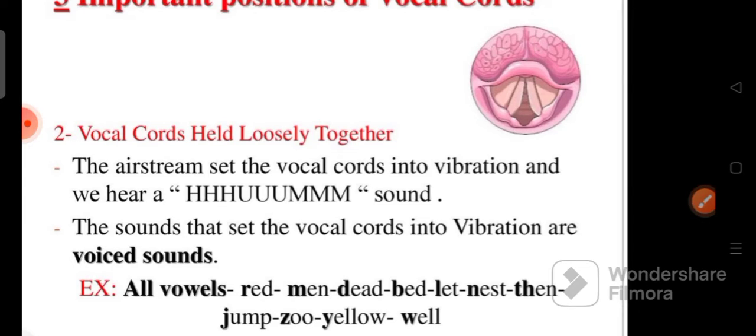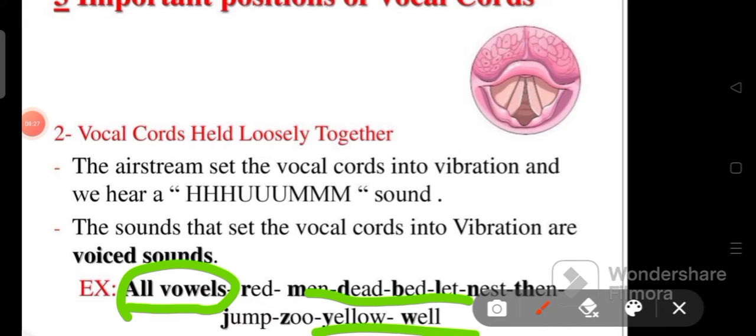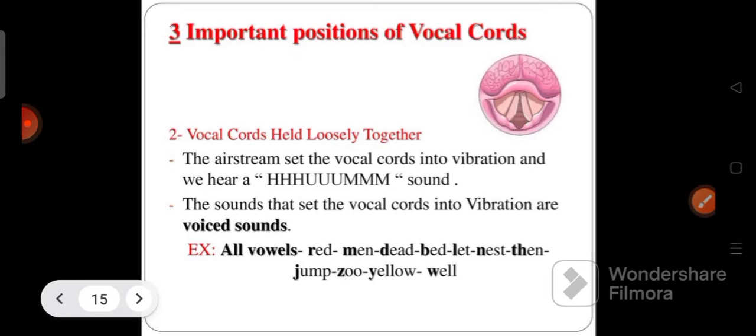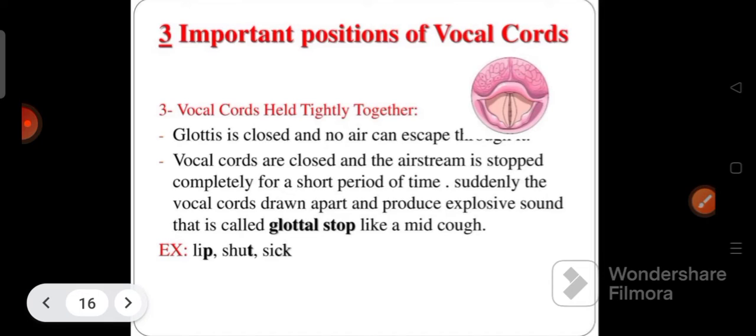The initial sounds of red, men, dead, bed, let, nest, then, jump, you, yellow, well, and all vowel sounds are voiced sounds. I made a video on these voiced sounds. You can go through it and try to understand the difference between voiceless sounds and voiced sounds.